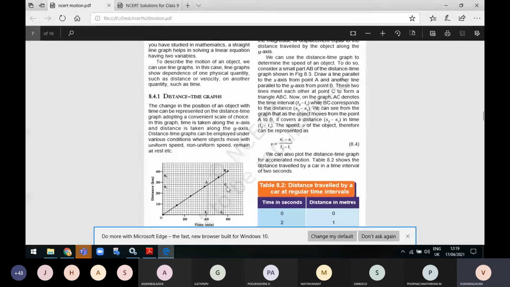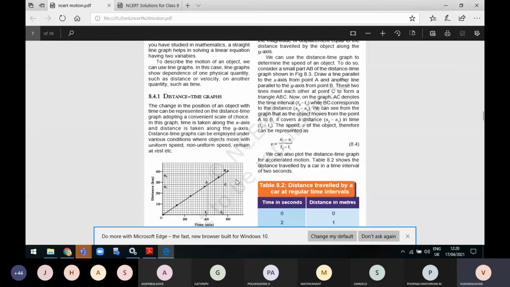So C is a new point now. Now what is ABC? How does it look now? What is the form of ABC? Is ABC a square or a rectangle? Sir, triangle. ABC becomes a triangle. Okay.